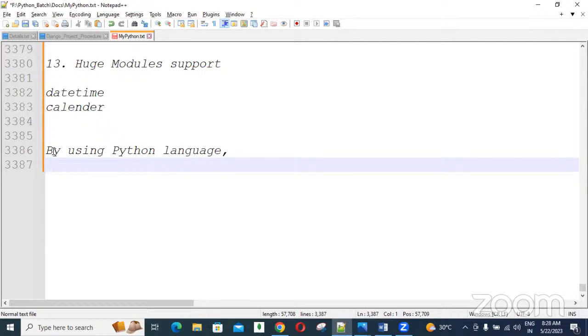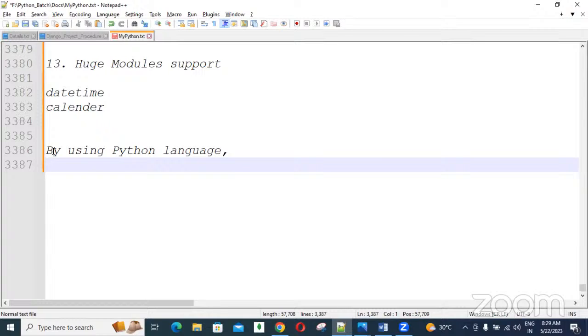Using Java, 1,000 lines we write; using Python, only 500 lines. So obviously execution time is saved also. Okay? Fewer lines of code means readability increases and complexity decreases, and less time to write means the project duration is saved. Duration saving means obviously the cost of the project is saved. Also, fewer lines of code means less memory is required, and less memory means the cost of the project decreases.